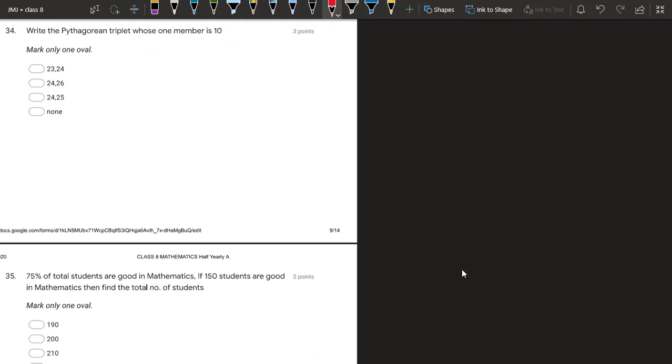34. Write the Pythagorean triplet whose one member is 10. So we have learned the triplets are of the form 2m, m square minus 1 and m square plus 1. So we have to understand which value will help us. Let us take 2m is equal to 10. This gives m is equal to 5.